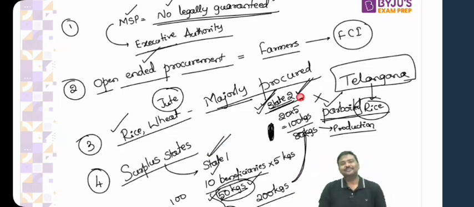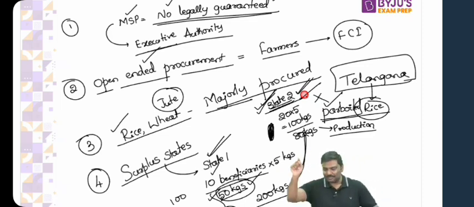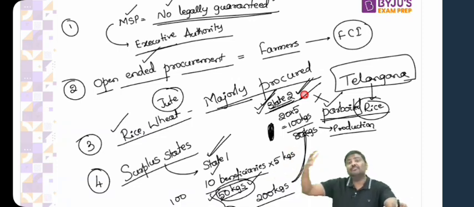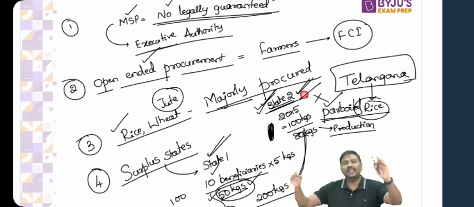What about state 2? Comparatively, fewer farmers, or lesser benefit, or lesser procurement is being done in state 2. So that's the reason I will use a statement. Please look at it now and let me know whether I'm correct or not. Procurement is mainly centered on rice and wheat. And mainly it is the farmers from the surplus states who will get the maximum benefit of MSP, because the center procures a large quantity of food grains from the surplus states.